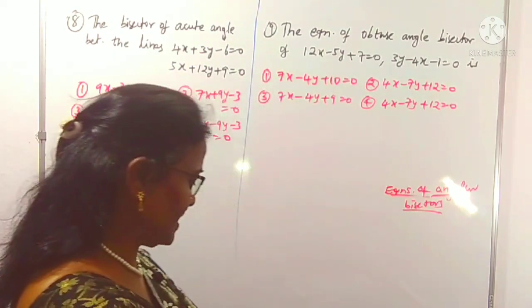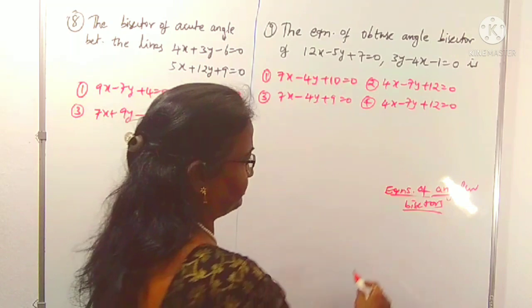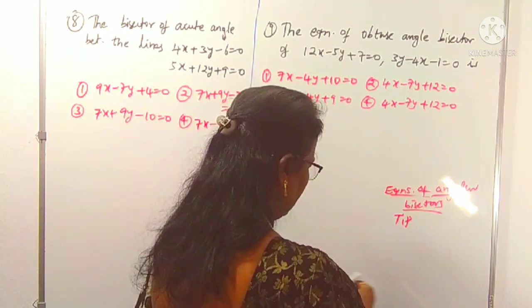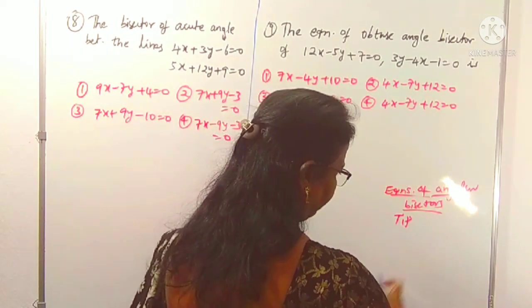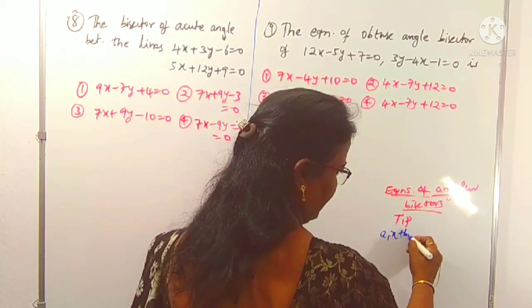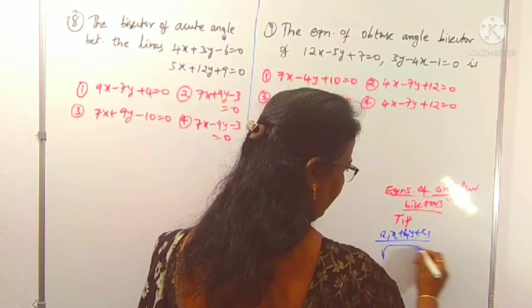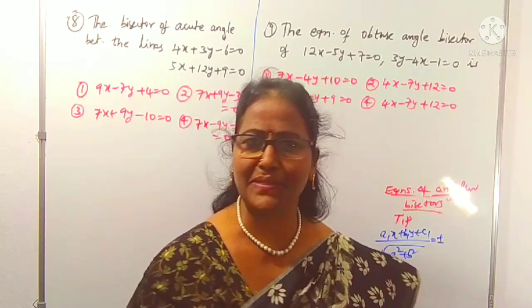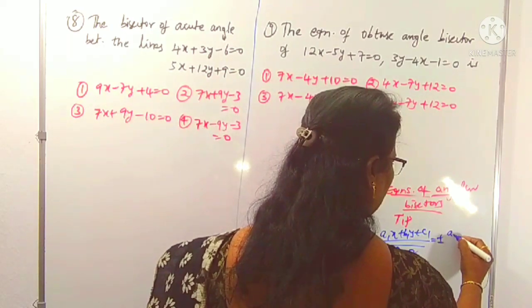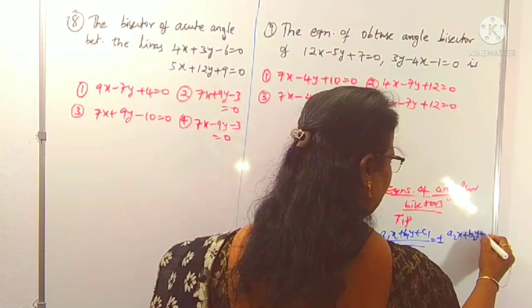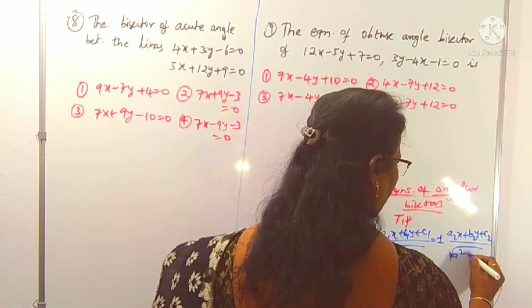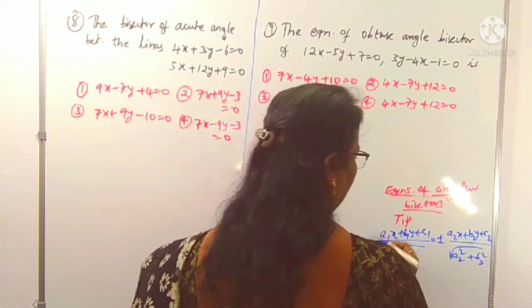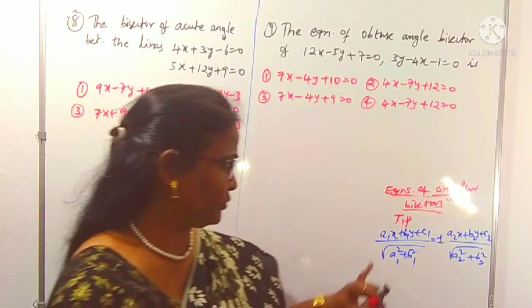Then the equation of angular bisectors are simply, we can remember this step: (a1x plus b1y plus c1) by root over a1 square plus b1 square equals plus or minus (a2x plus b2y plus c2) by root over a2 square plus b2 square. These are the equations of angular bisector of two lines.